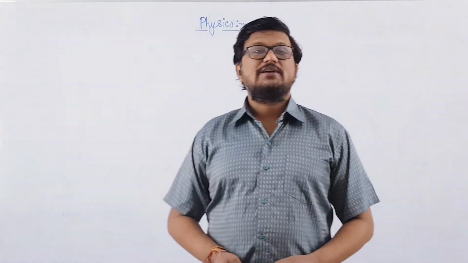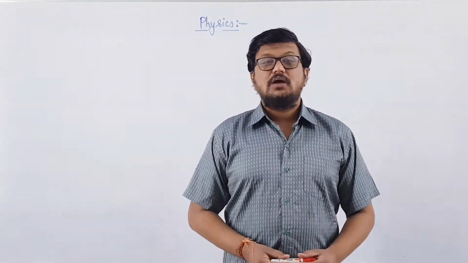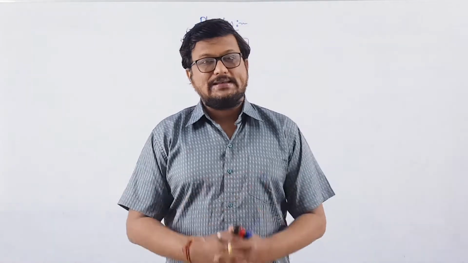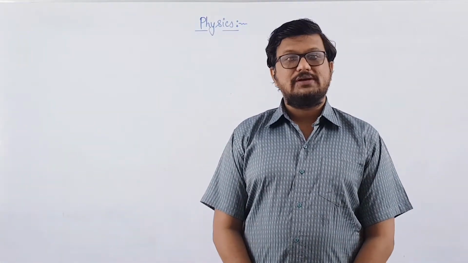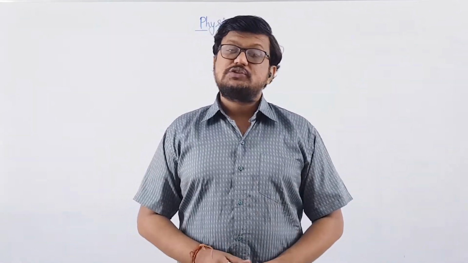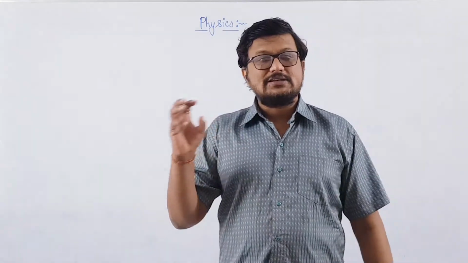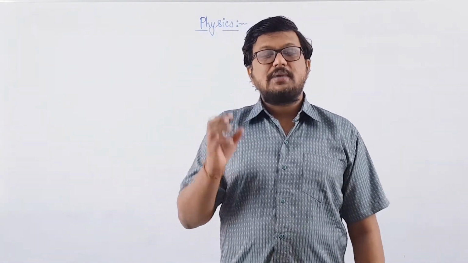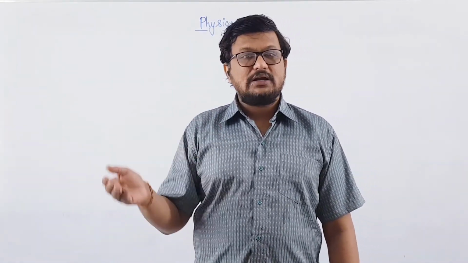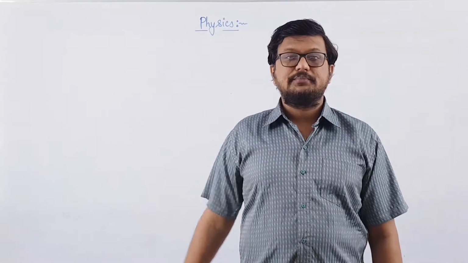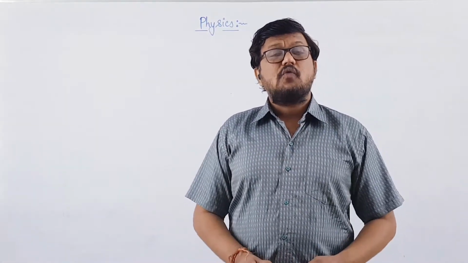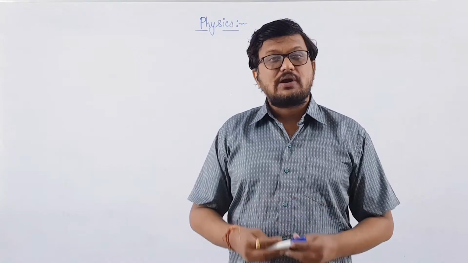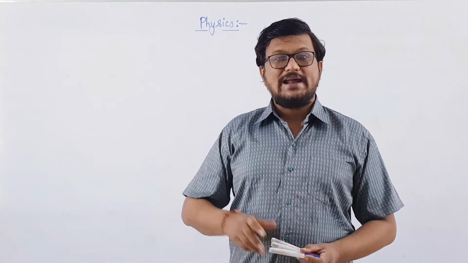Now in this video lecture we are going to discuss angle of declination. In order to understand what angle of declination is, we should know certain physical quantities. We should have some idea regarding magnetic meridian and geographical meridian, longitudes and latitudes of the earth.